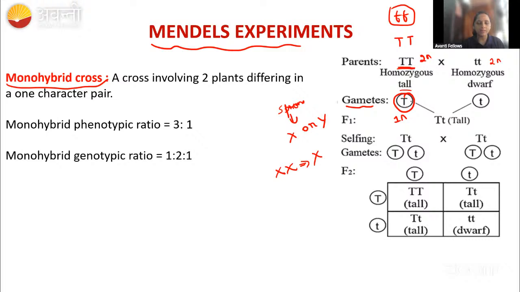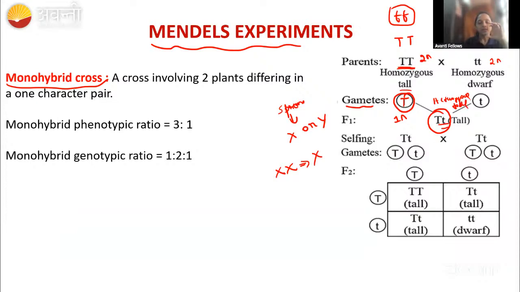So here what will happen? During the gamete formation, we are going to take a single one here, because it is similar. And from T and small t, we are going to take this small t. And the F1 generation is having the tall. Tall means it is having the tall morphology, but the gene present inside it is heterozygous. This condition we will call heterozygous tall. Okay.